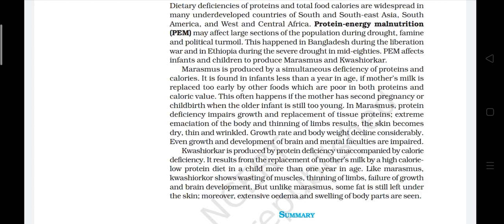Kwashiorkor is produced by protein deficiency unaccompanied by caloric deficiency. It results from the replacement of mother's milk by a high caloric, low protein diet in a child more than 1 year in age. Like marasmus, kwashiorkor shows wasting of muscles, thinning of limbs, failure of growth and brain development. But unlike marasmus, some fat is still left under the skin. Moreover, extensive oedema and swelling of body parts are seen.